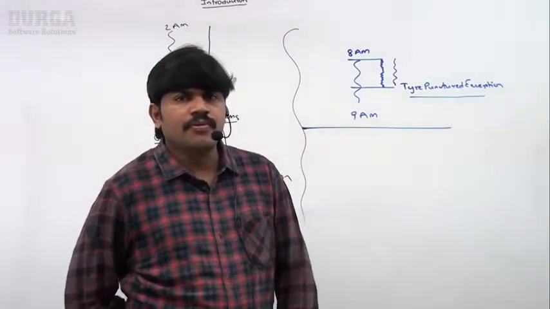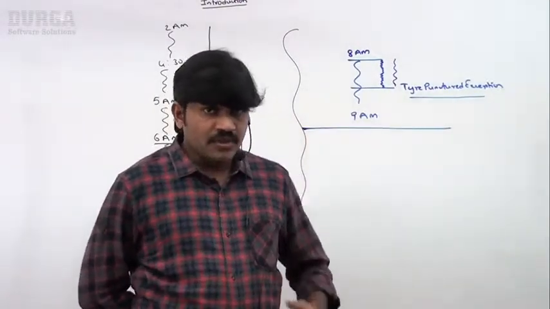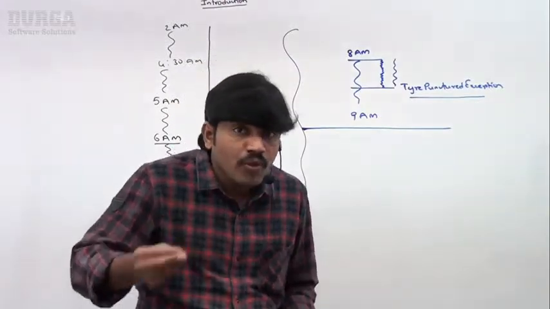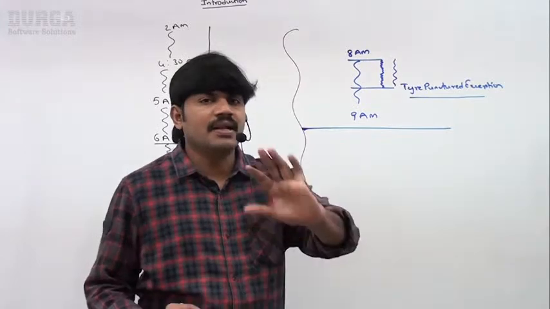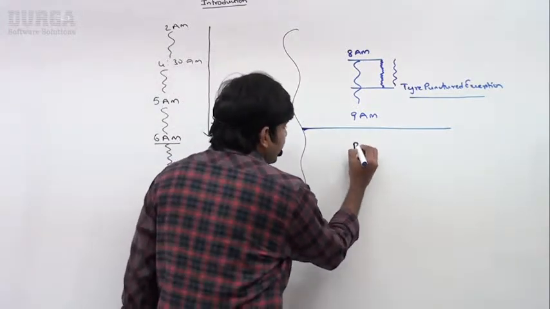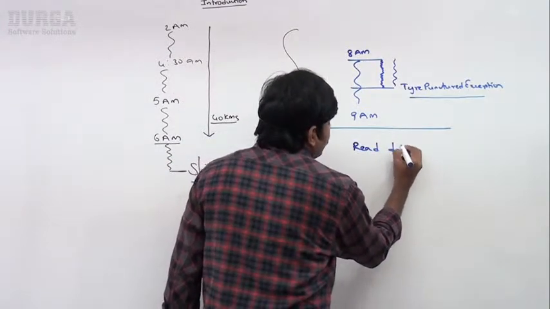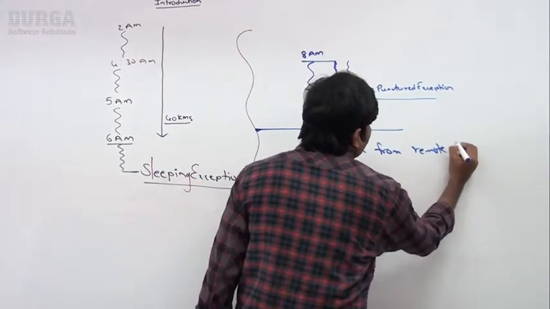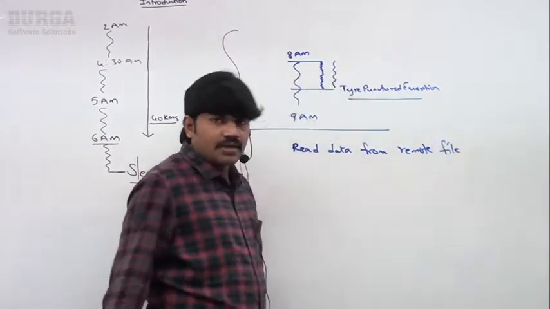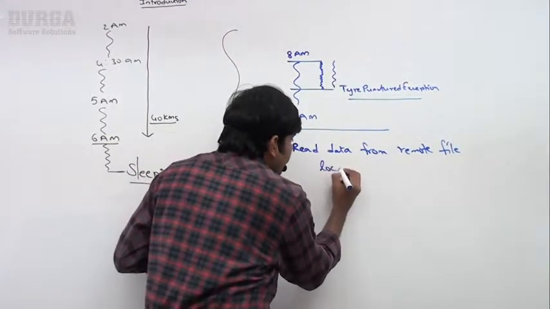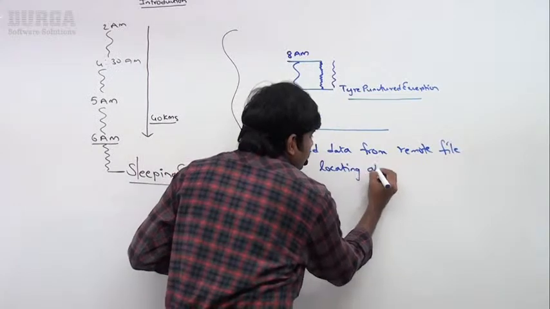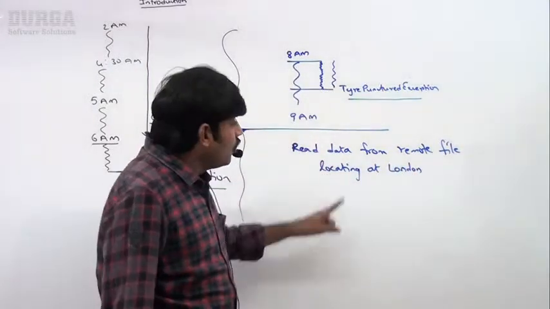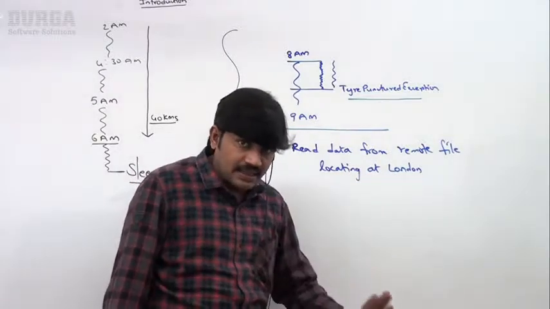Assume, being a programmer, of course, my programming requirement is I have to read the data from a remote file, located at London. Read the data from a remote file located at London, like this, right?